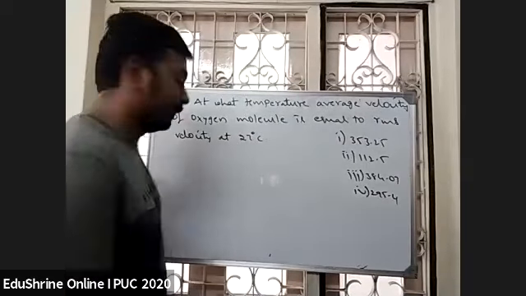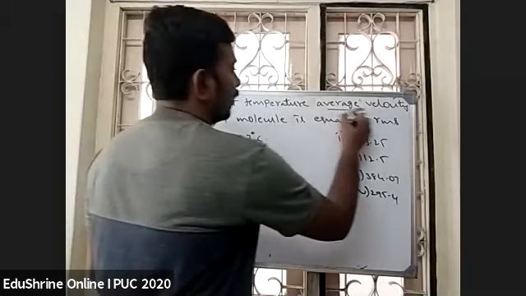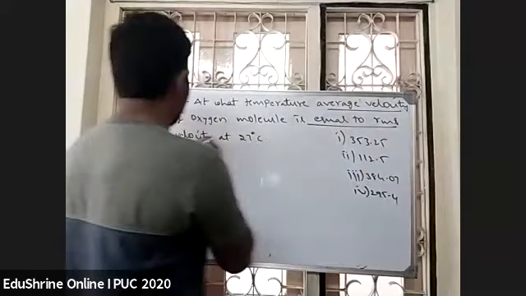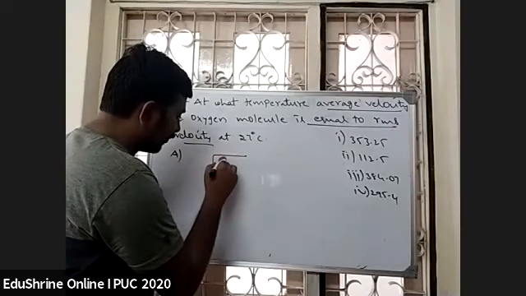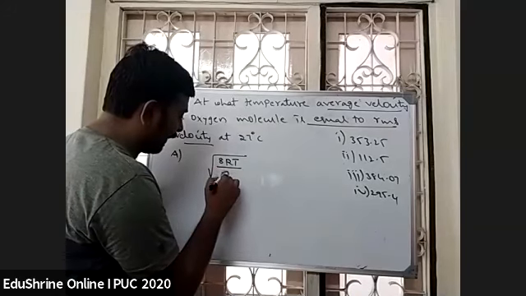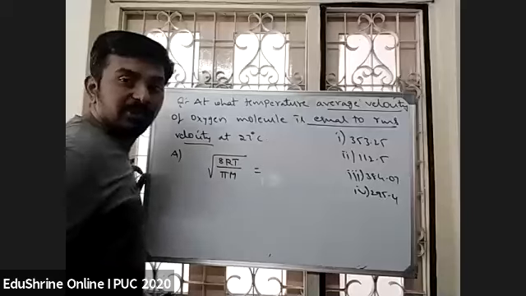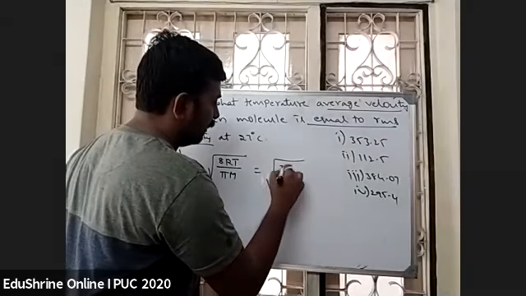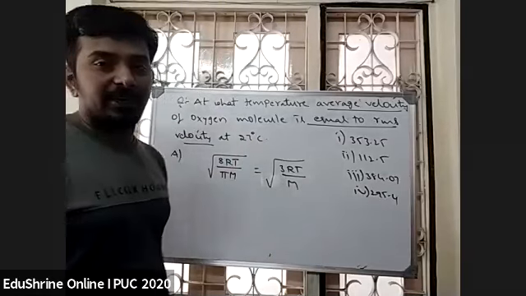See here, friends. What is the condition given? The condition is average velocity must be equal to RMS velocity. So how will you calculate average velocity? Average velocity is root 8RT by pi M. Correct? This must be equal to RMS velocity. So what is RMS velocity? Root 3RT by M. Correct, students? This is the condition given.